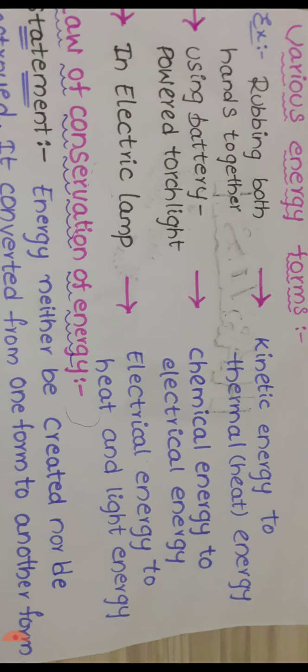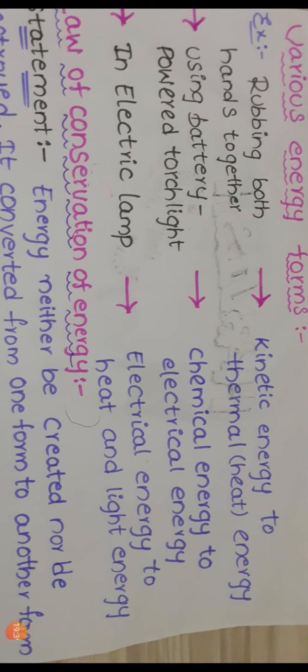Next, using a battery powered torchlight. Which type of energy is stored in the battery? Chemicals are stored in the battery, so chemical energy is converted to electrical energy. That is in the battery powered torchlight. Similarly, in an electric lamp, electrical energy is converted into heat or light energy.